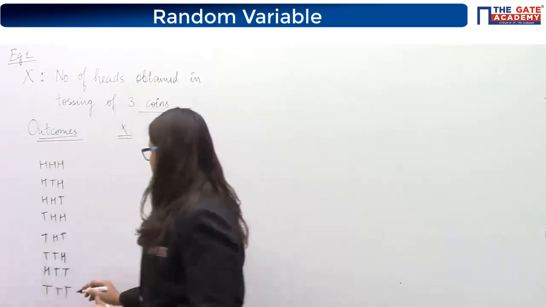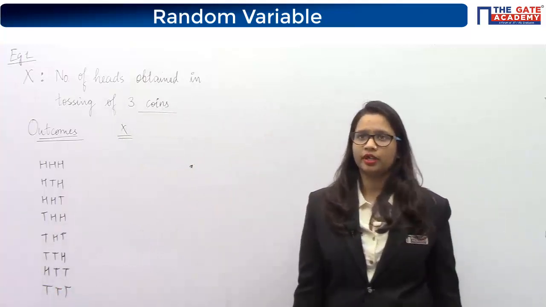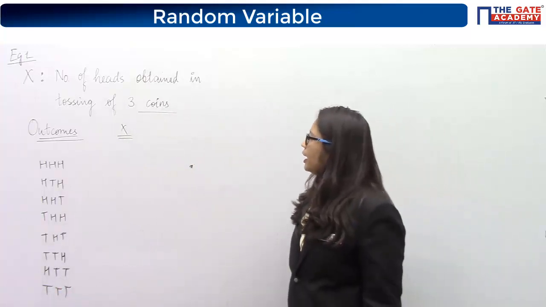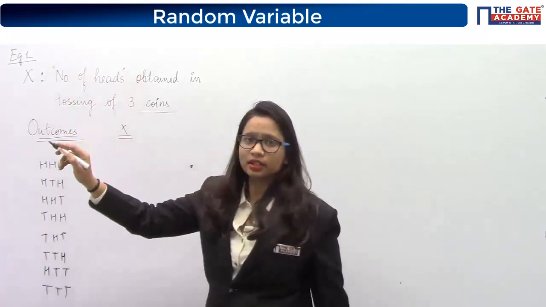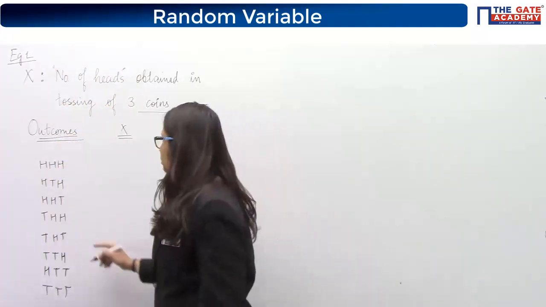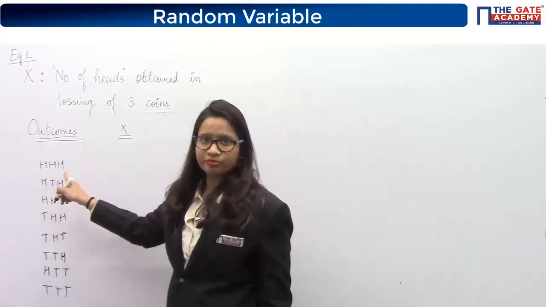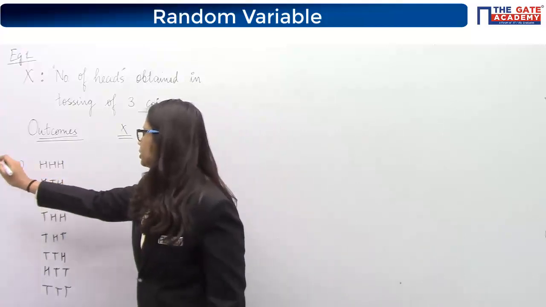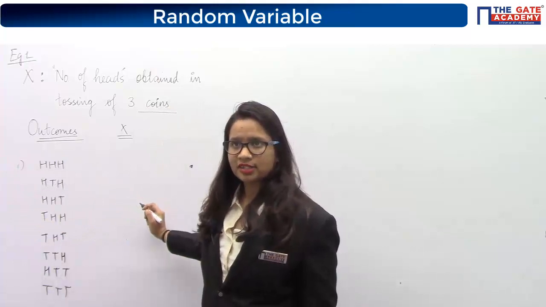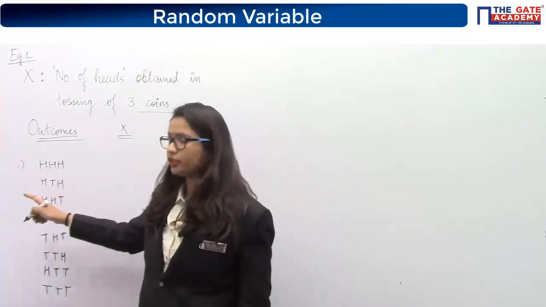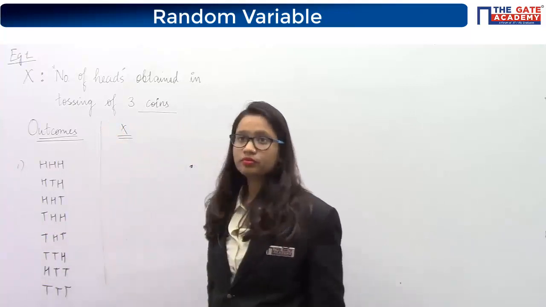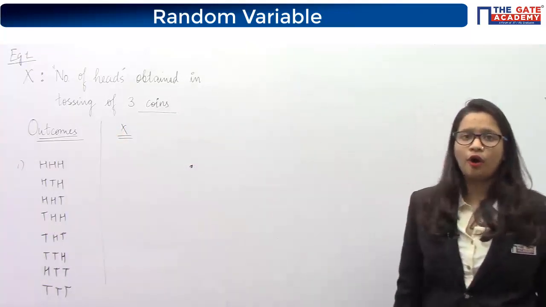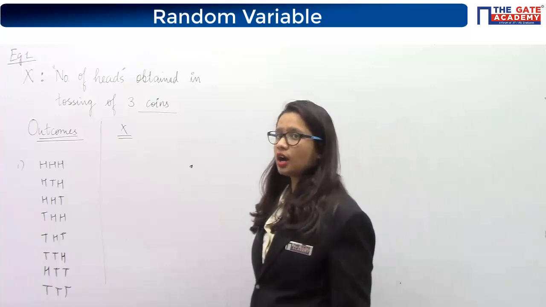So these will be your possible outcomes if I list them down. Yes, good. Okay. Now x, what I have defined, x is the number of heads. X is nothing but the number of heads. Can you tell me, for the first outcome, if I number it as 1, what is the value of x? What is the value of x for the first outcome?